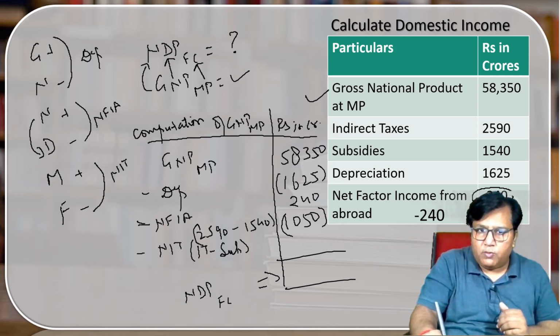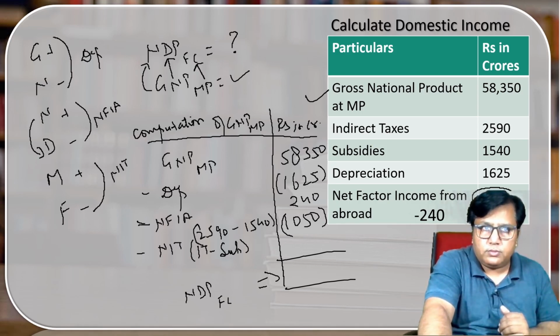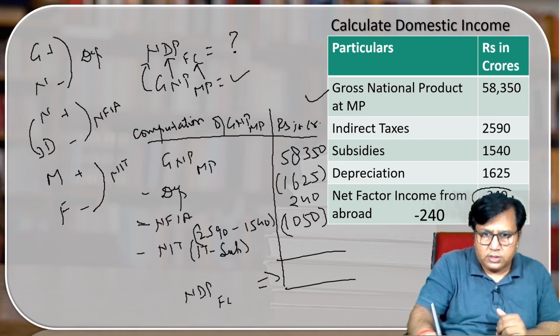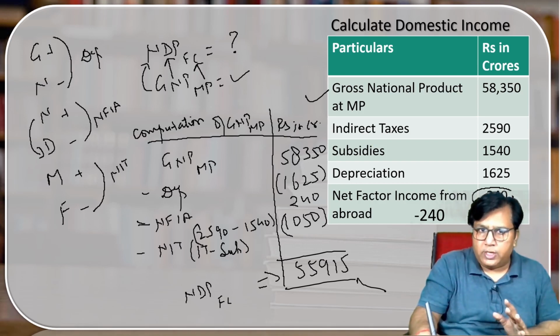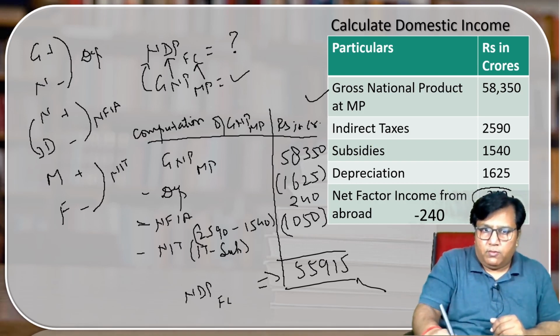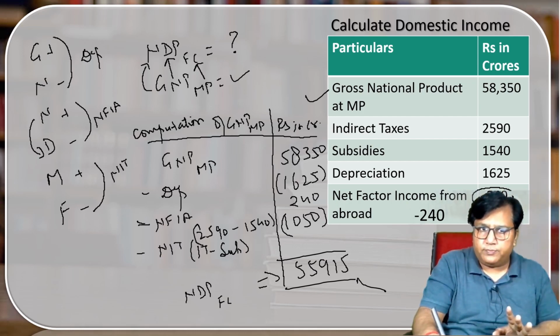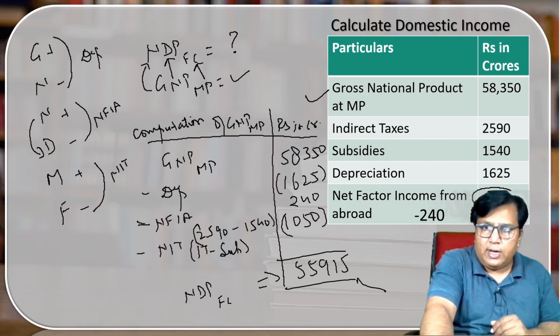Now let us see what is the answer. The answer that we get is 55915. I hope the point is clear. I have simply applied the Germany nahi di mujhe Ferrari concept and I have solved the question. Clear? Now let us solve another question.